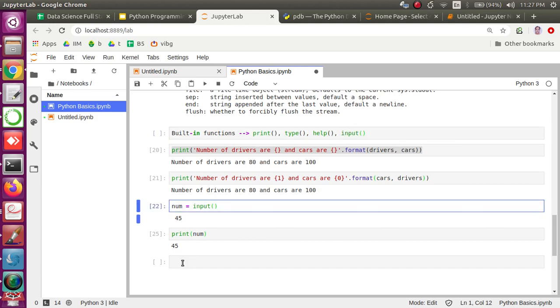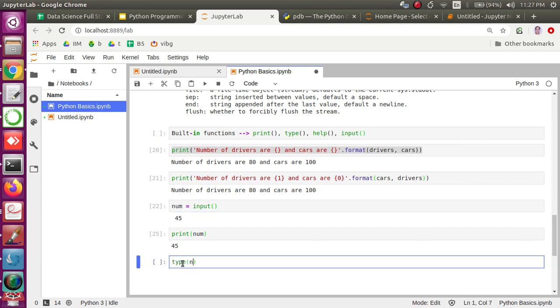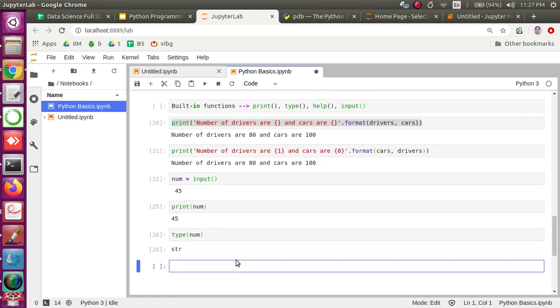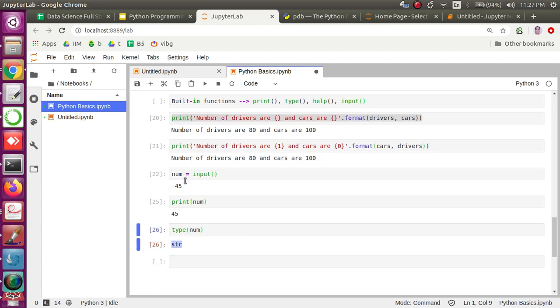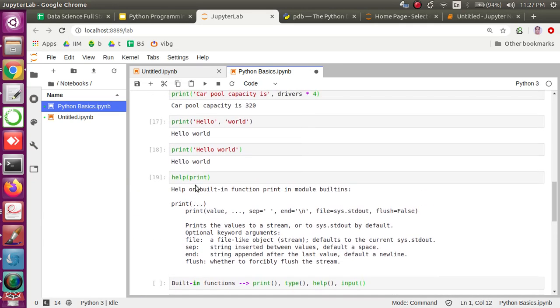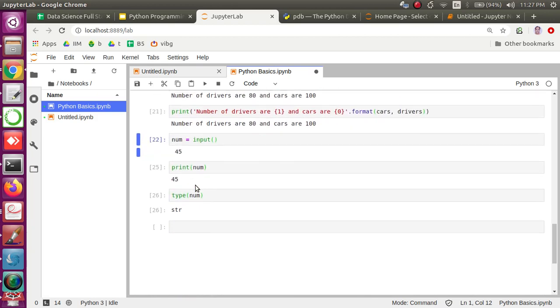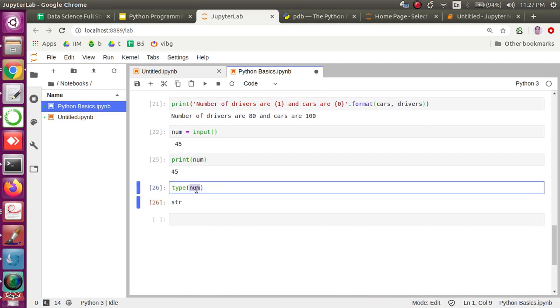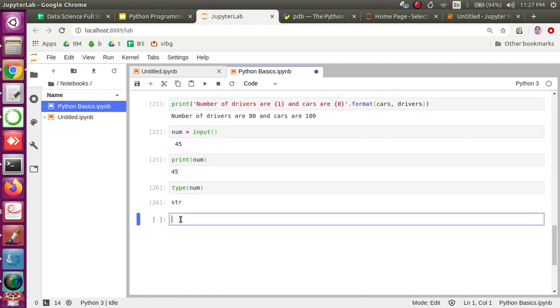Okay, but if you check and try to see what num is, you will observe that this is a string, right? But we have entered a number. As we said, the interpreter does the type assignment automatically. If it is numeric data, it will treat it as numbers, but here you see something different, right? So does that mean it is doing something wrong?